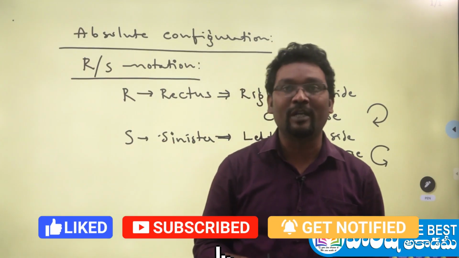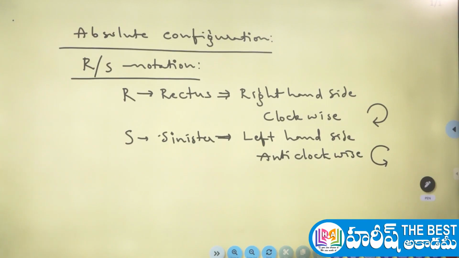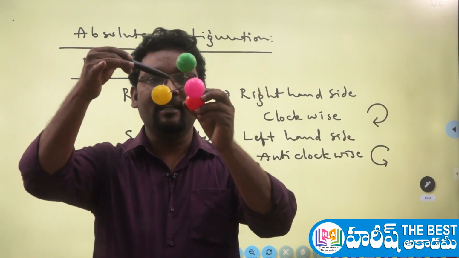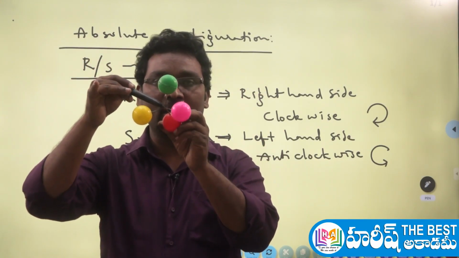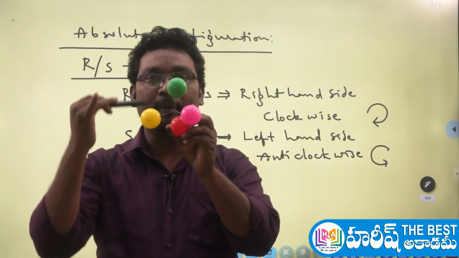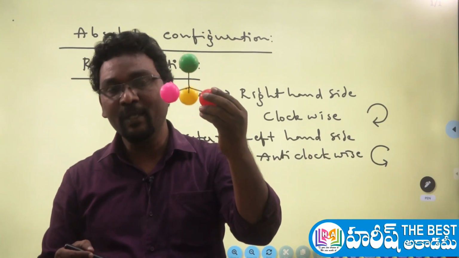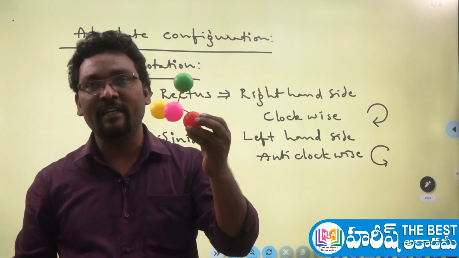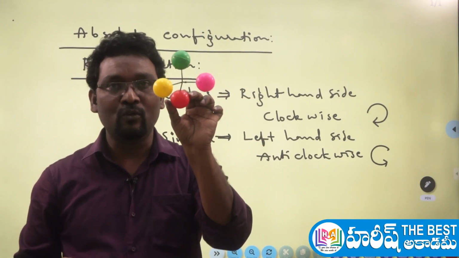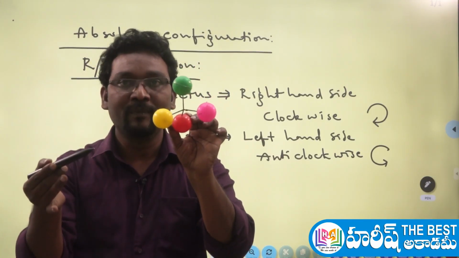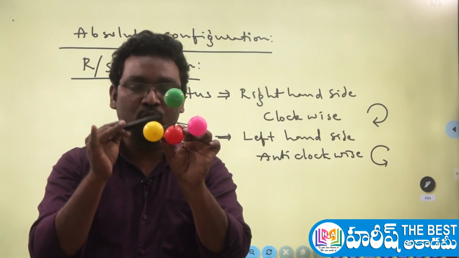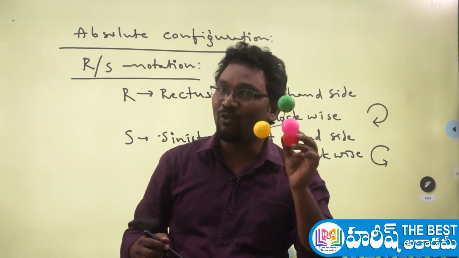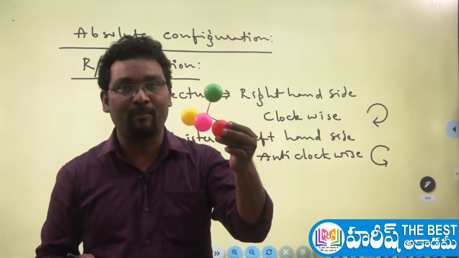What is chiral carbon? Let me show you. For example, consider that at this center a carbon atom is there, which has 4 bonds present at the tetrahedral corners. Consider each ball with a different color, to show that each color is a different group. So this carbon atom is attached to 4 different atoms or 4 different groups. The carbon which is attached to 4 different atoms or groups is called a chiral carbon.